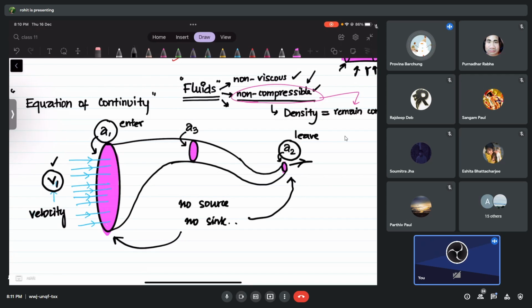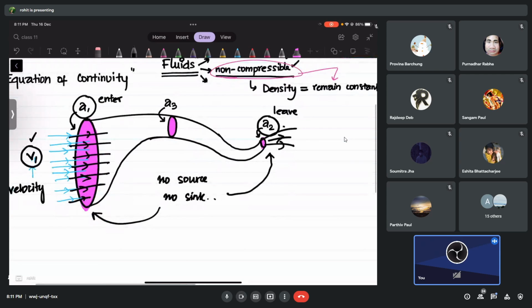Okay, example, maybe the liquid is entering at the speed of 20 meter per second or 30 meter per second. That is what is happening in this cross sectional area A1. Okay, and obviously you can also make out, I think, what will happen from the other end, guys? Liquid will come out or not? Yes, if it enters from there, it has to come out from there. So it will come out with a speed, let's say V2, and I think you can understand, right? It is going to be same speed or different speed?